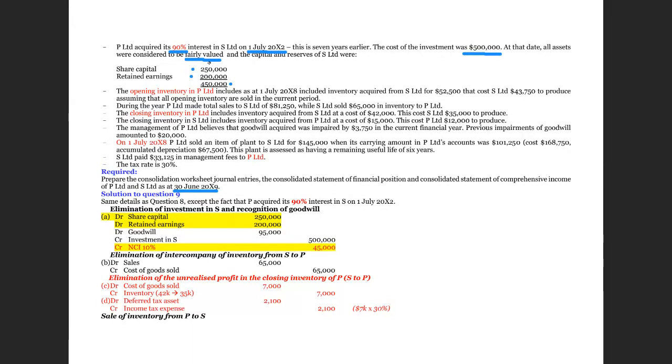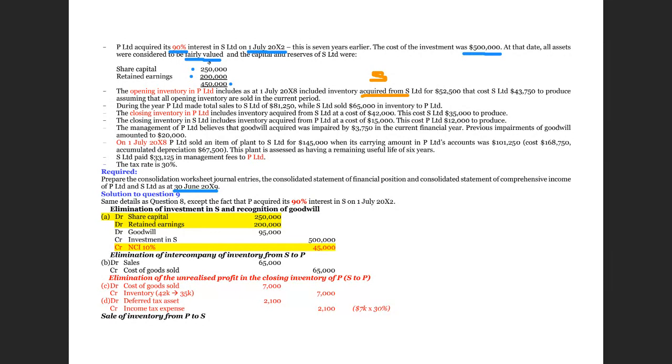Apart from that, we also have the intra-group transactions. We are told that the opening inventory in P includes inventory acquired from S. This is an acquisition from subsidiary to parent. How much did we pay?